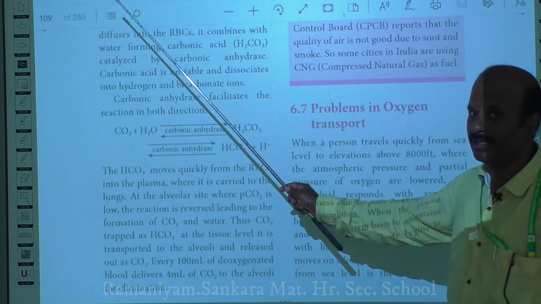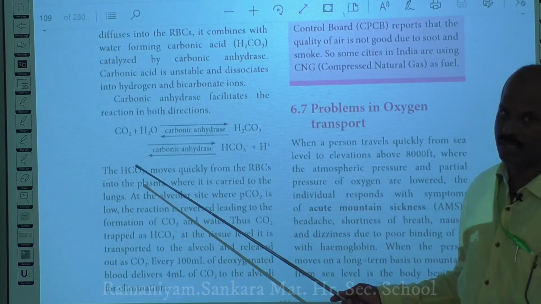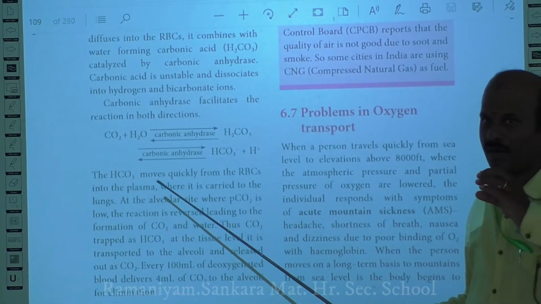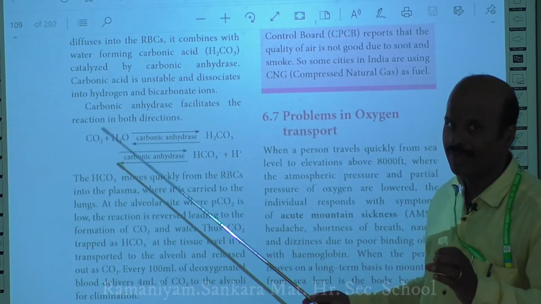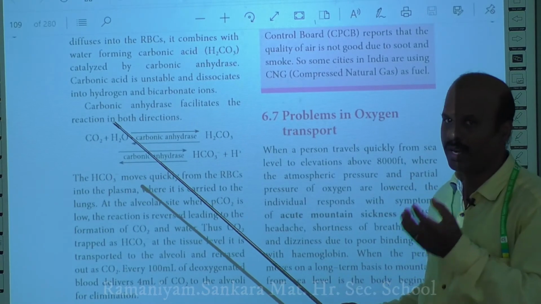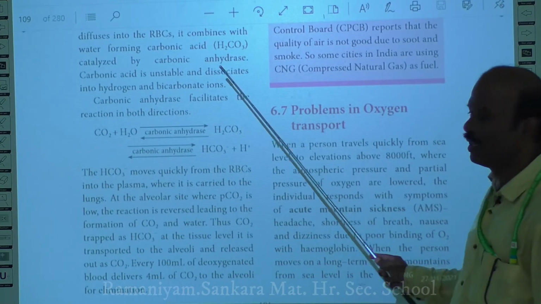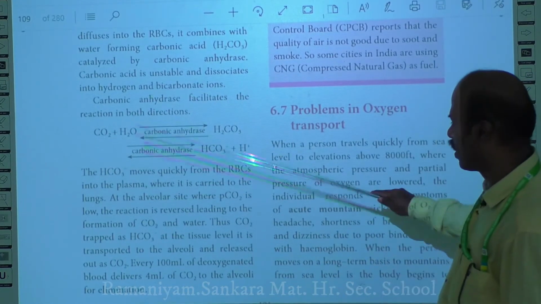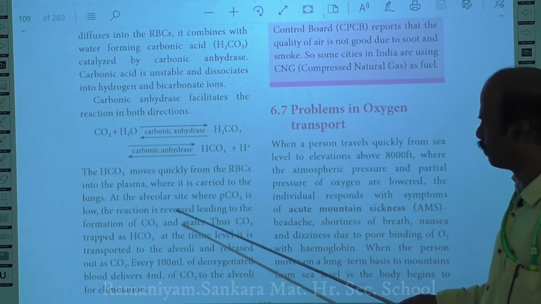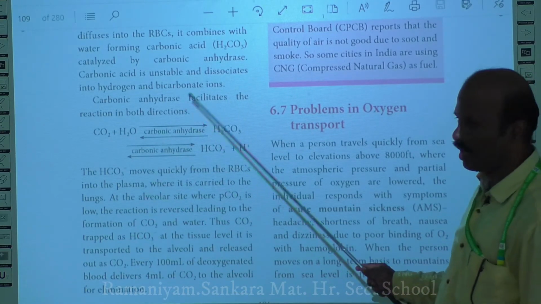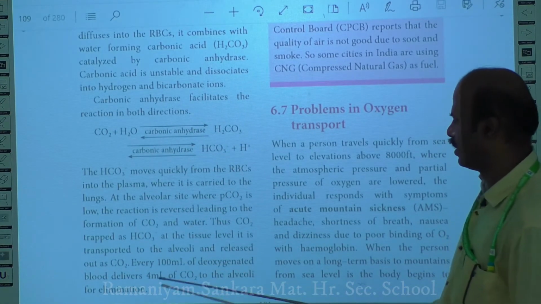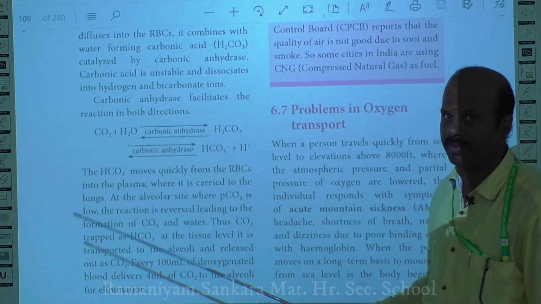Since more bicarbonate is released from the RBC, diffusing into the plasma, more chloride ions will move inside the red blood cells in order to compensate for the loss of these bicarbonate ions. This is called the chloride shift.